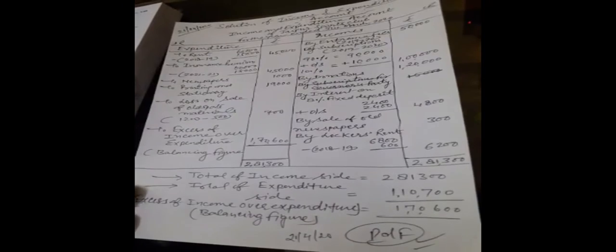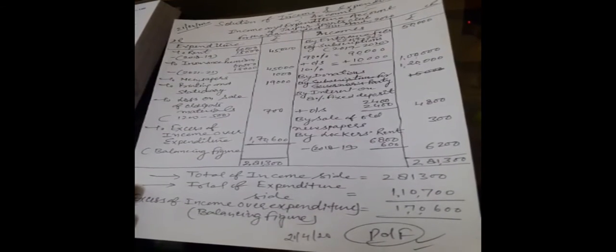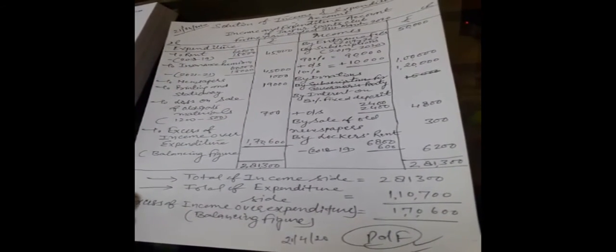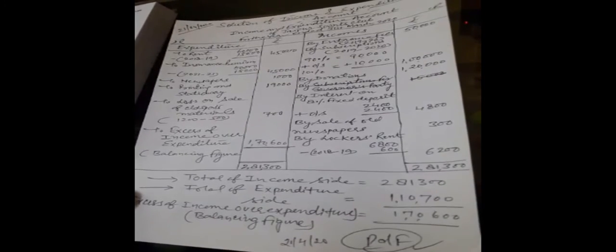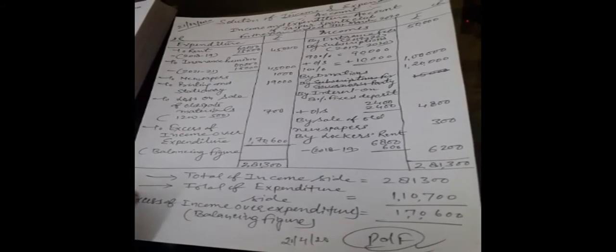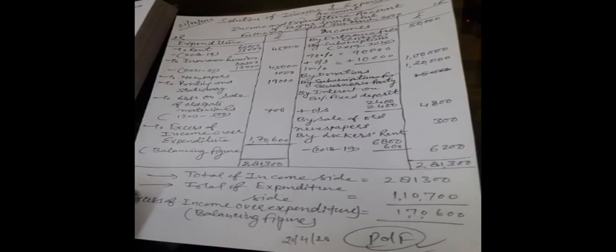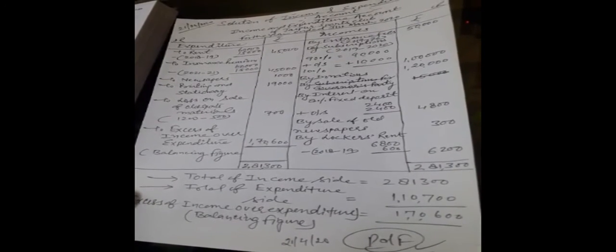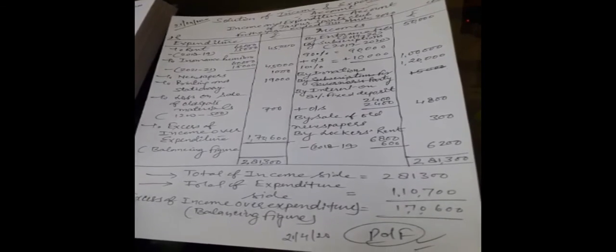Then sale of old newspaper, it will be recorded. Then locker rent, including 600 for 18-19. So it will be deducted because it is related to the previous year. So net figure of the locker rent will be 6,200.